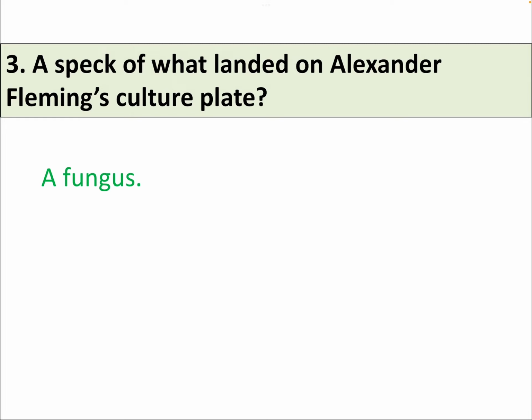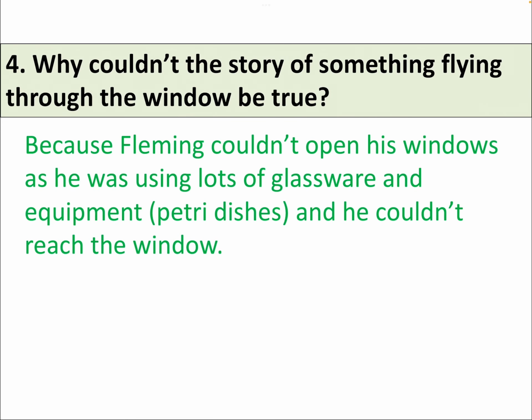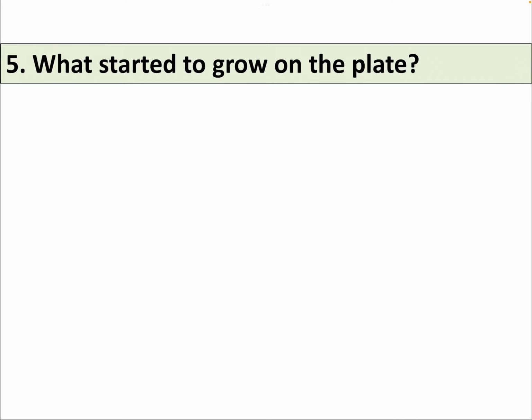So it's the blue-green mold that you will see growing on your fruits which have gone off, or on bread, etc. Why couldn't the story of something flying through the window be true? It's because Fleming couldn't open his windows as he was using lots of glassware and equipment. What started to grow on the plate? A fungus.